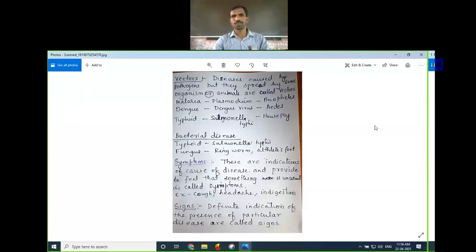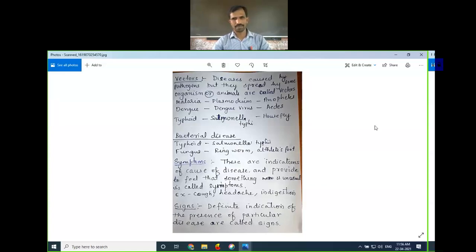That's why a disease caused by pathogens but spread by some organism or animal is called a vector. Vectors are those organisms or animals which spread diseases from person to person. For example, the mosquito Aedes aegypti causes dengue. Dengue is a disease caused by the dengue virus.